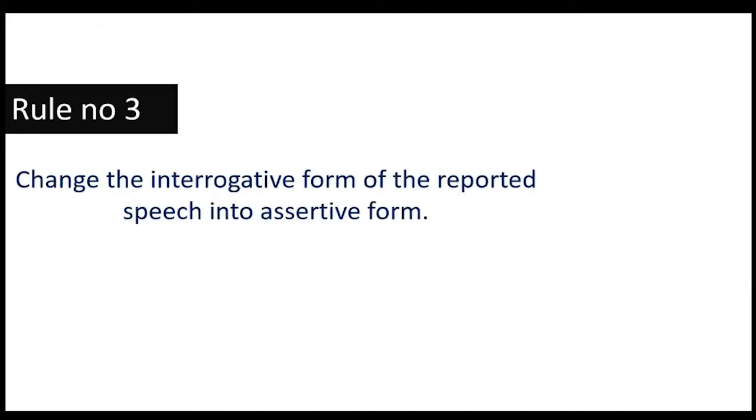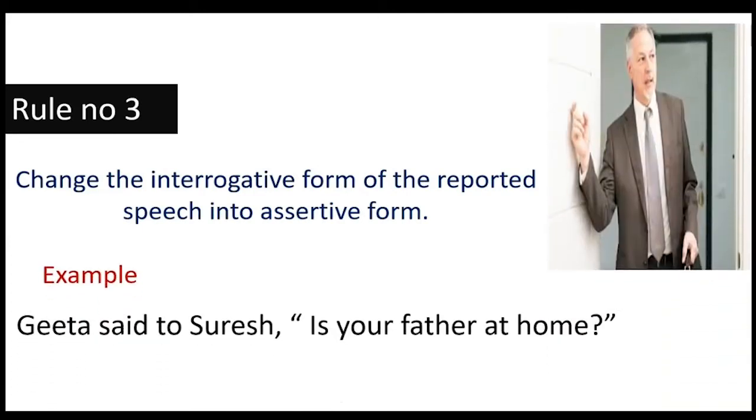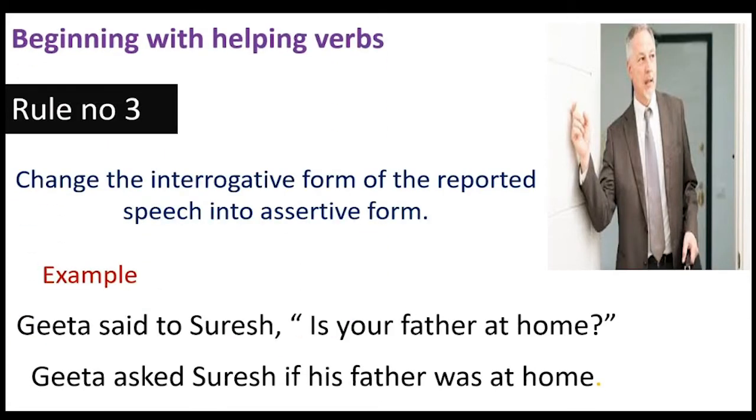Rule number 3: change the interrogative form of the reported speech into assertive form. For example, Geeta said to Suresh, "Is your father at home?" So this is interrogative. We will have to convert it into assertive form. Geeta asked Suresh if his father was at home.